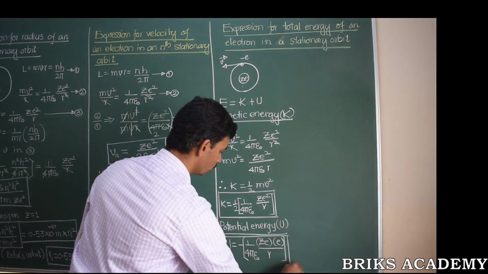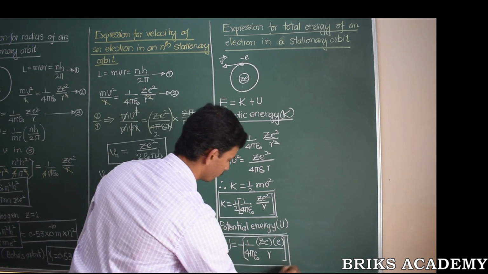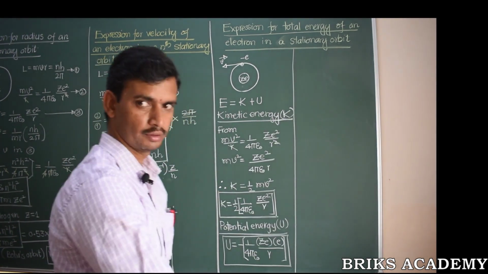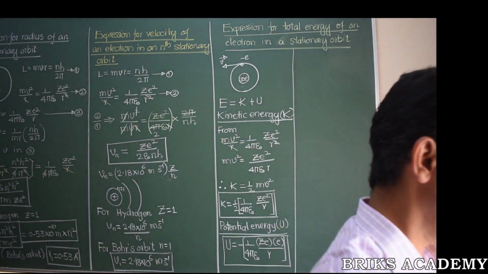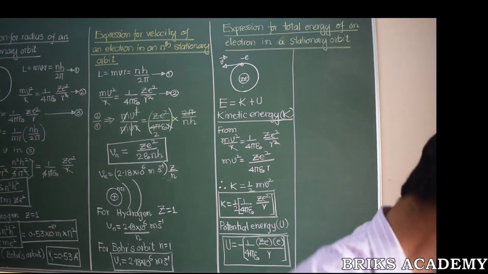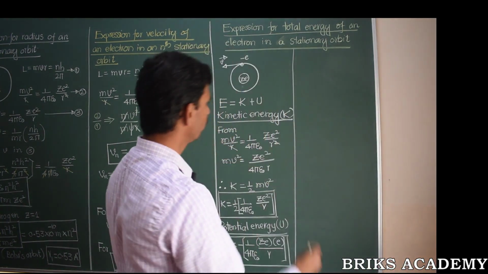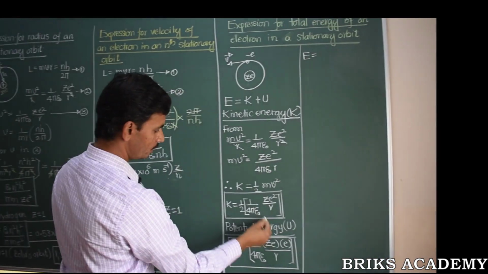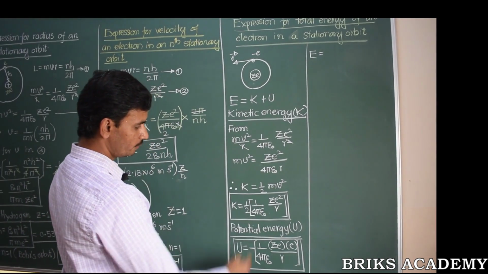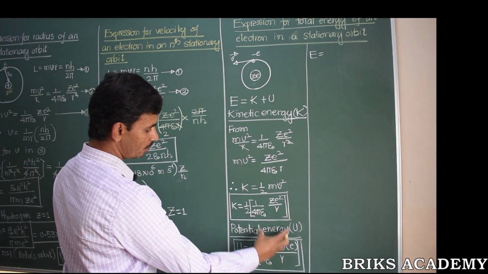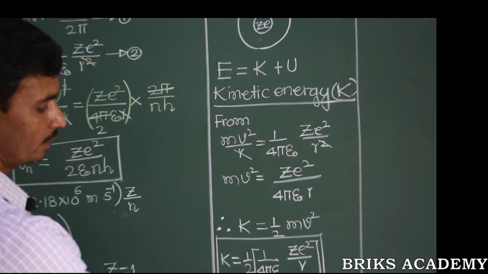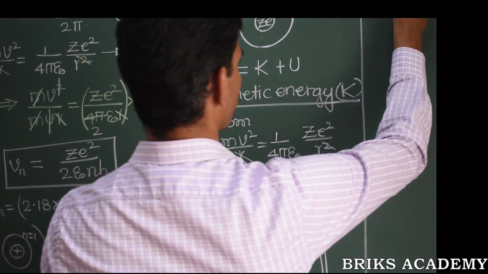We can add these two in order to get the total energy. Therefore, the total energy can be obtained by adding these two terms. Let's say, therefore, the total energy is a sum of these two. We observe that what is there inside the brackets of these two terms are the same, they don't differ. So we can take this term in the brackets as common.